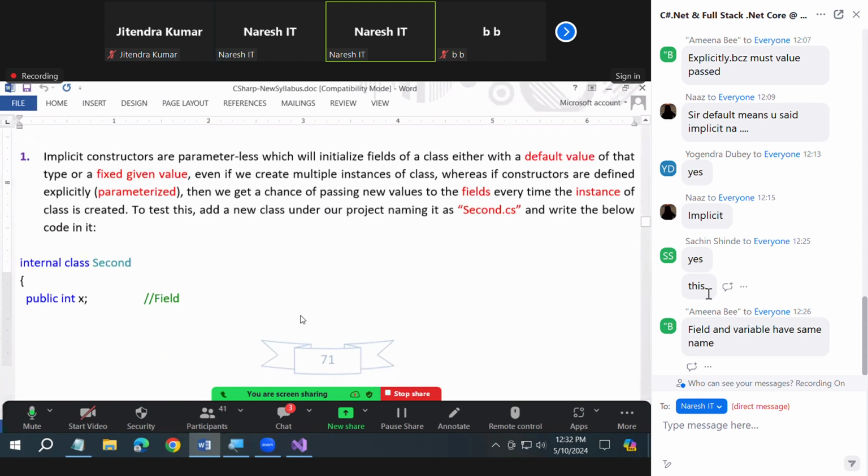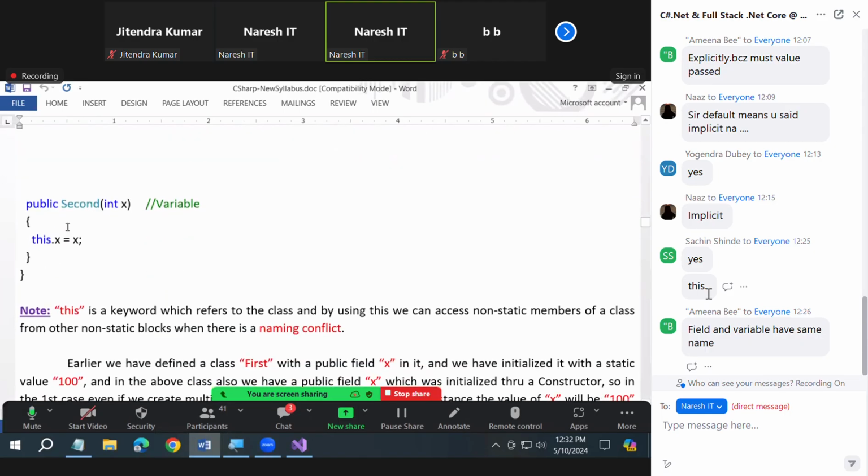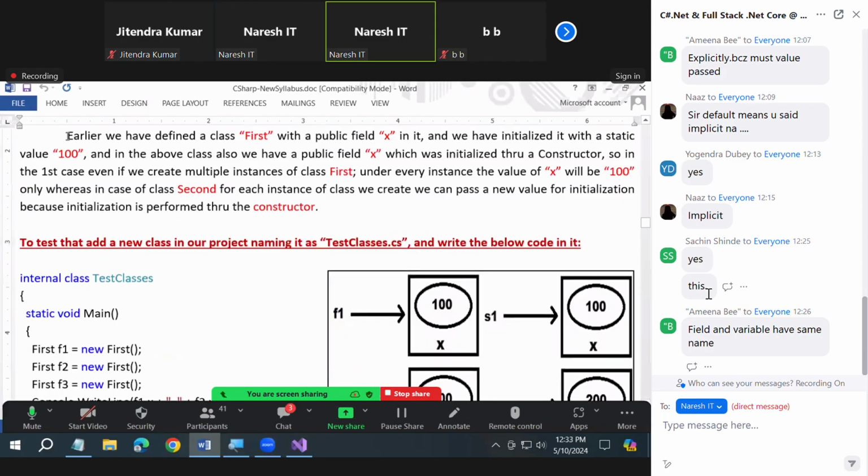Next, you can see I defined a class here. Public field x, then what did I do? Public constructor with x. What did I write? This dot x is equals to x.